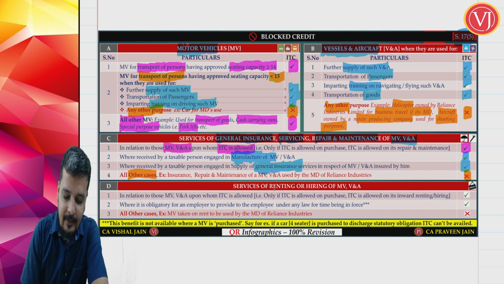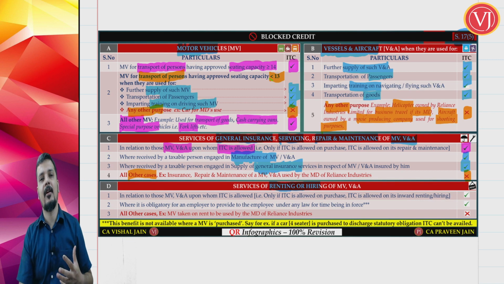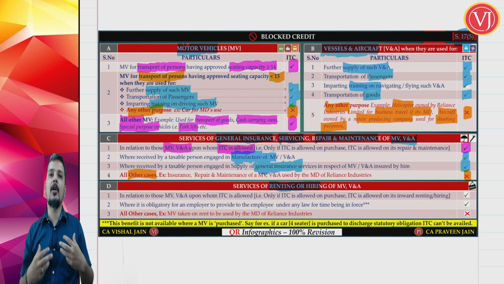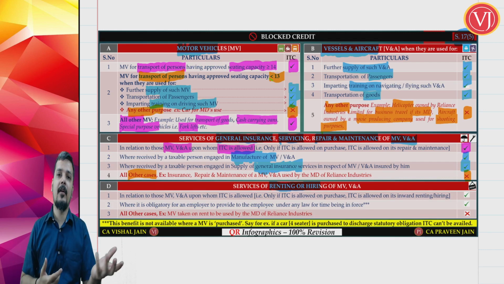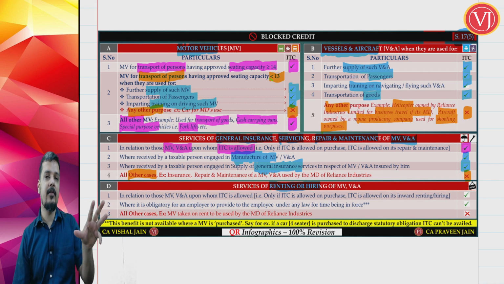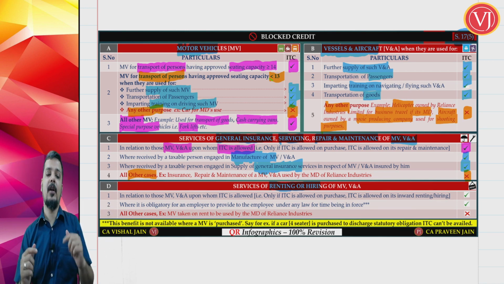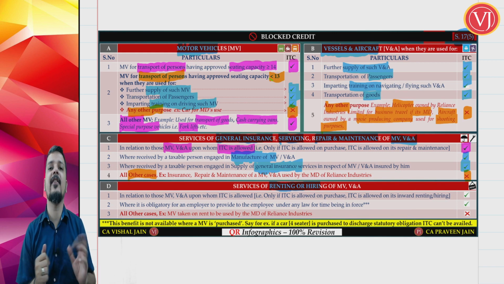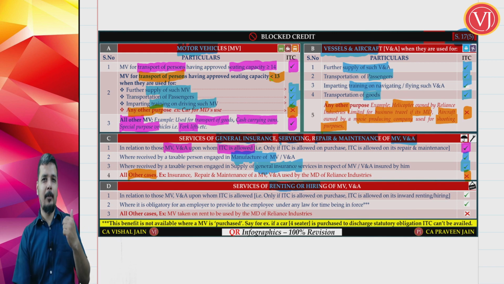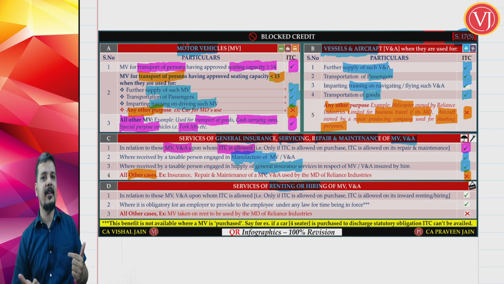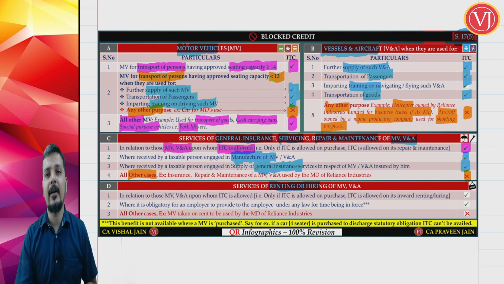Now, next you are talking about services of renting or hiring of such motor vehicles, vessels and aircrafts. Now you have to understand that, normally if I want a motor vehicle, I can go for either purchase or rent option. So point number A was about purchase of motor vehicles, vessels and aircrafts. Now point number D is about renting or hiring such motor vehicles, vessels and aircrafts. I am not going for purchase option, I am going for renting or lease option. So instead of purchasing that motor vehicle, I am going for renting or leasing option.